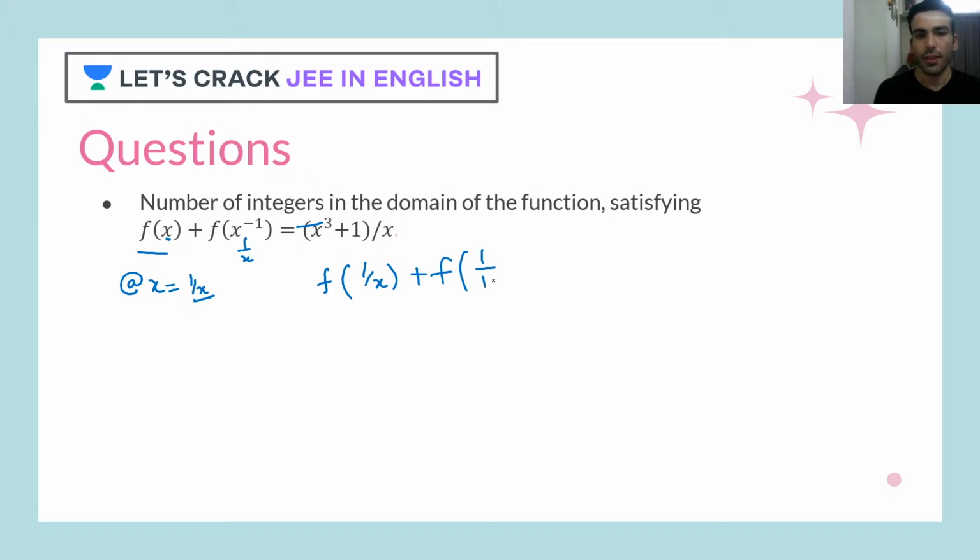So this would be equal to 1 upon x cube plus 1 upon x. This can be further simplified as x cube plus 1, I have taken the LCM, over x square.